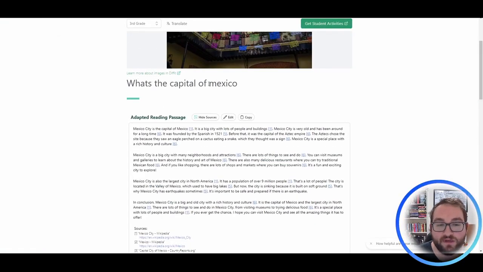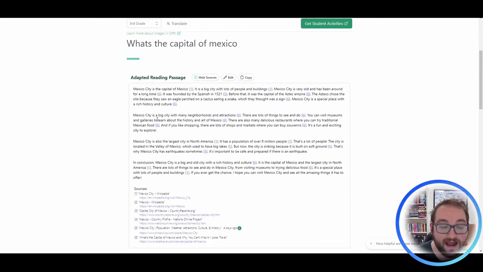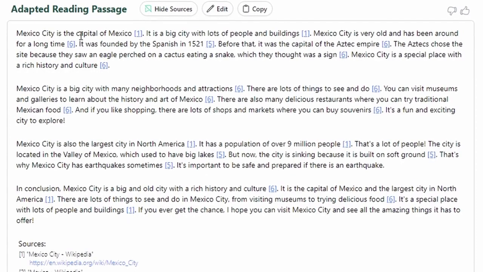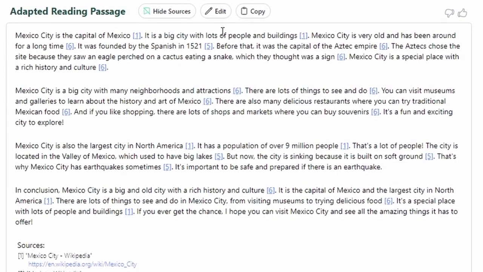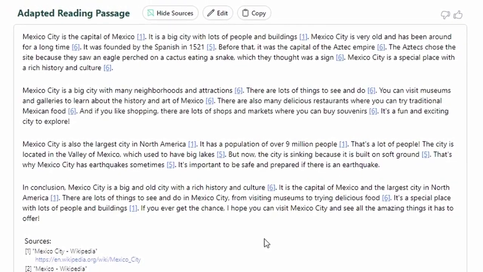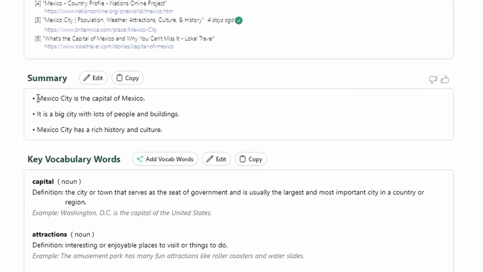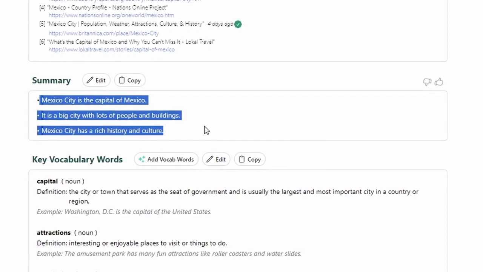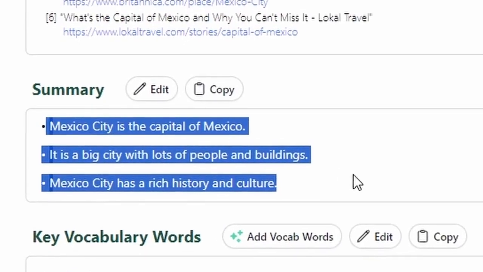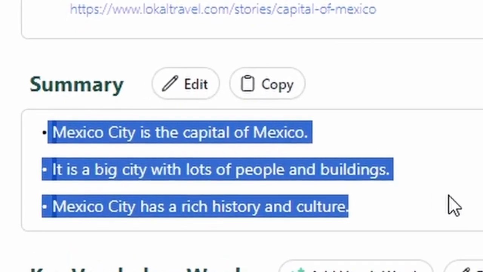So when I typed in what's the capital of Mexico, I chose that I wanted to do it at a 3rd grade level. And this is what it came up with. Mexico City is the capital of Mexico. It is a big city with lots of people and buildings. You can pause the video and read this whole thing. What's so great about this is that when you come down here, it'll also give you a summary. Hey, Mexico City is the capital of Mexico. That's the #1 question that you asked. It answered it right away.